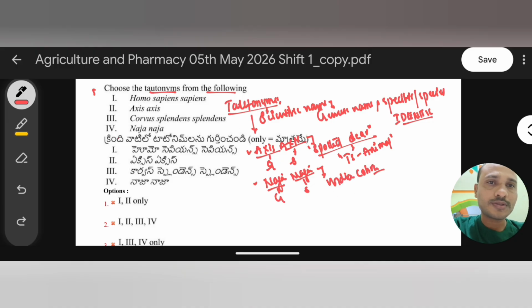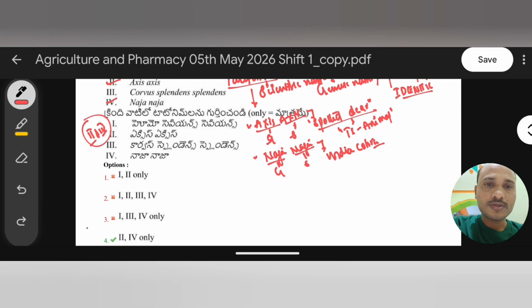Here we have to choose. So there is Axis and NASA, where we have the second and fourth options. So your right answer is 2 and 4. We have to choose 2 and 4. So here we have the fourth answer. So the fourth one is the right answer.